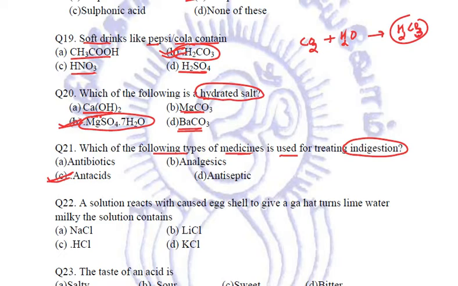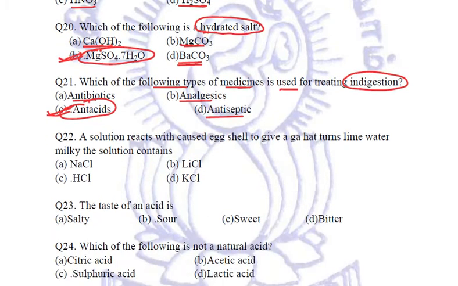Antacids were milk of magnesia and baking soda. These are the common names. What are the chemical names? Milk of magnesia is chemically magnesium hydroxide and baking soda is chemically sodium hydrogen carbonate. Right? So, for indigestion, no antibiotics or analgesics or antiseptics are used. Okay, these are the antacid which we use in order to cure indigestion.